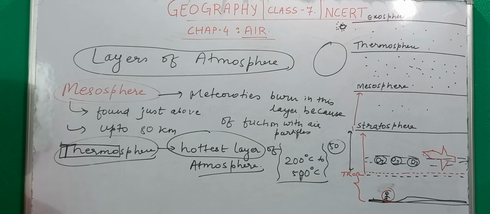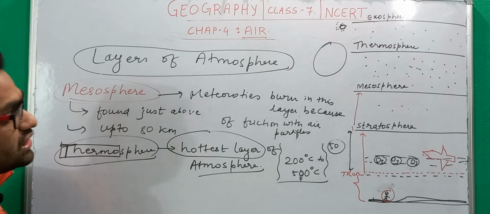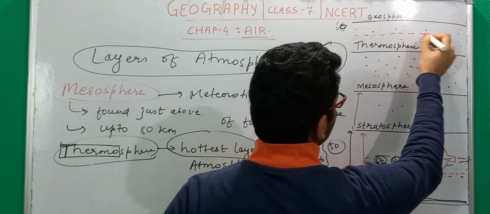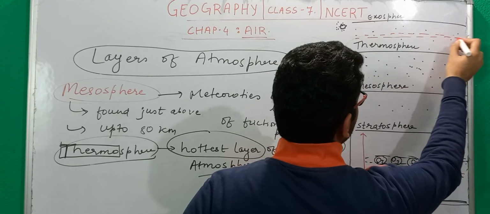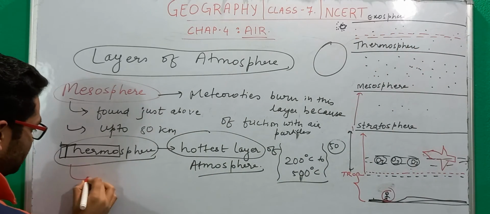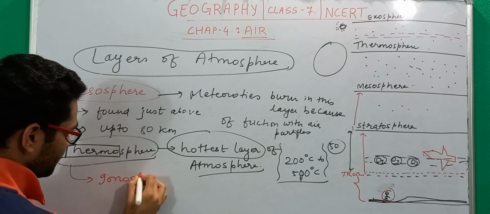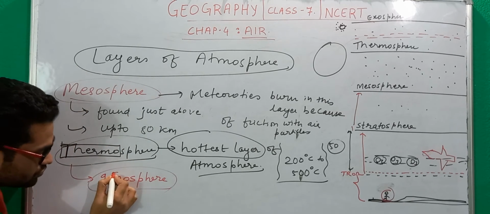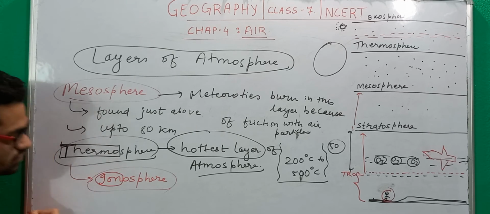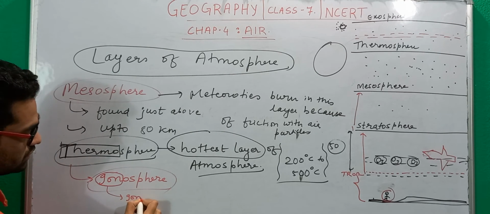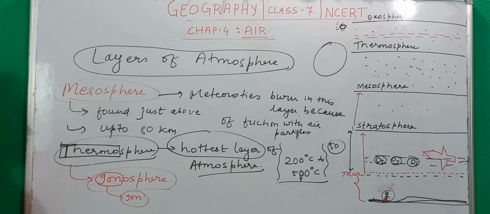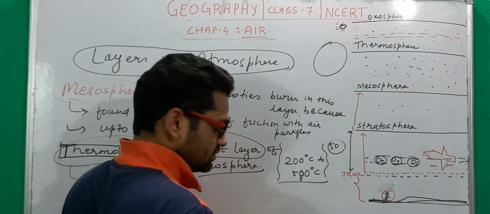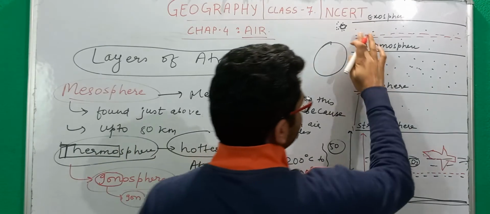But there is one more thing in the thermosphere, and that is we have a layer called ionosphere, and this ionosphere is composed of ions. What is an ion? An ion is a charged particle, right? So thermosphere contains a layer composed of charged particles.